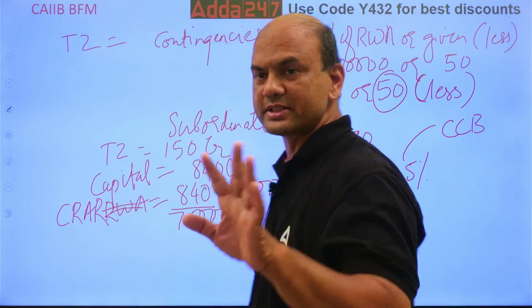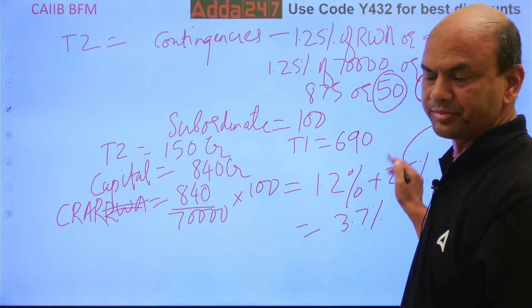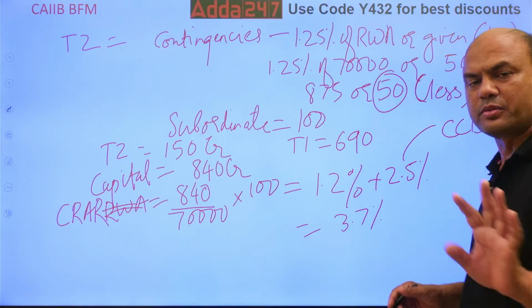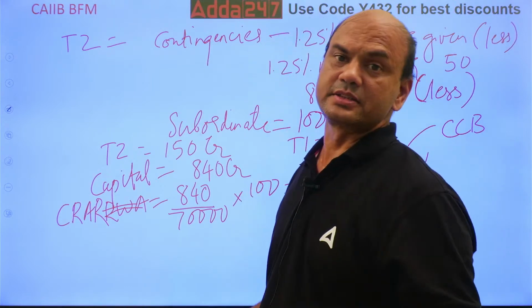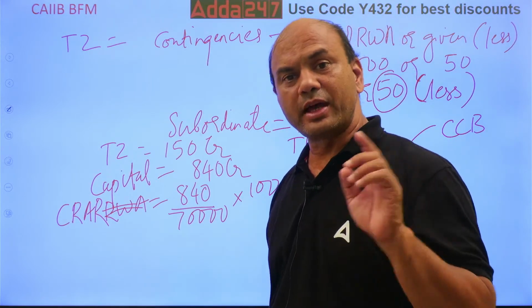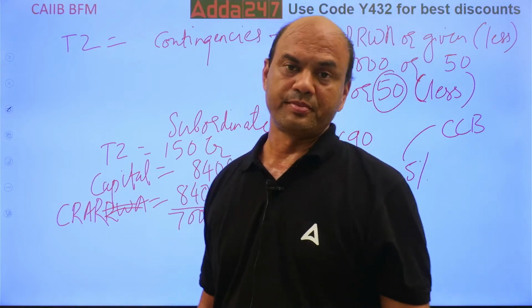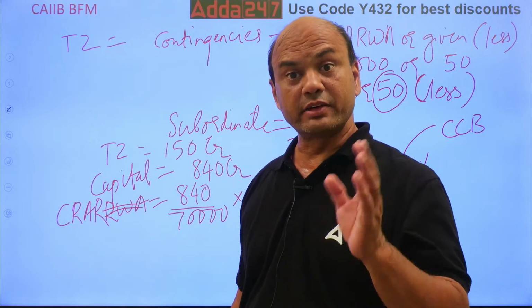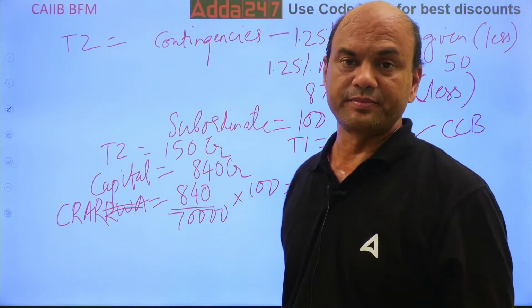See, what is CCCB? That also I clarify. CCB is compulsory to be taken. CCCB, the counter-cyclical buffer, is given by RBI in case of high liquidity. That is given by RBI separately. That is not included right now in the calculations.